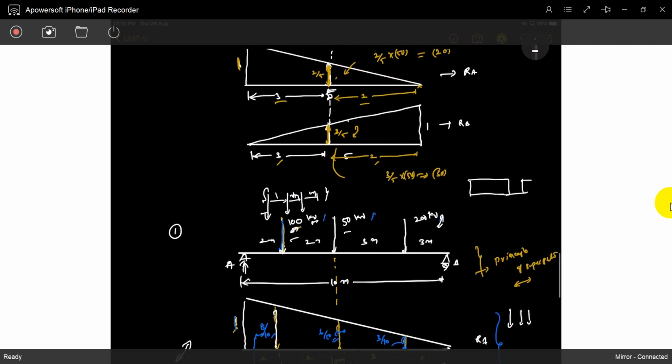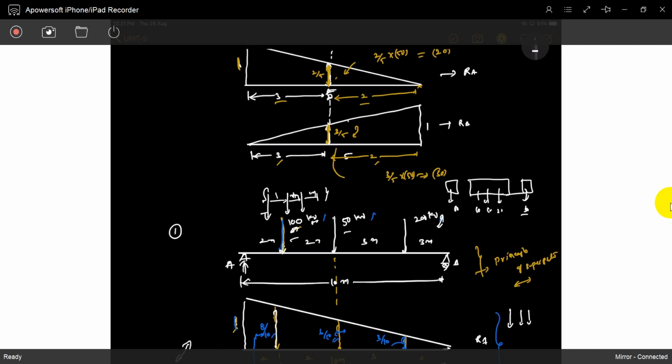If vehicles are there, and a car is there, the car has a position. This vehicle 10, 10, 20, this 30. These are a car and a truck moving side by side on the bridge. They maintain equal distance while moving. If the loads move from one end to the other, at some position RA is maximum, or maybe RB is maximum somewhere. So you have to find out when RA is maximum while the rolling loads are moving.